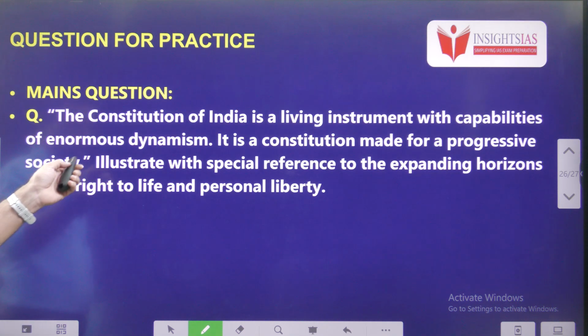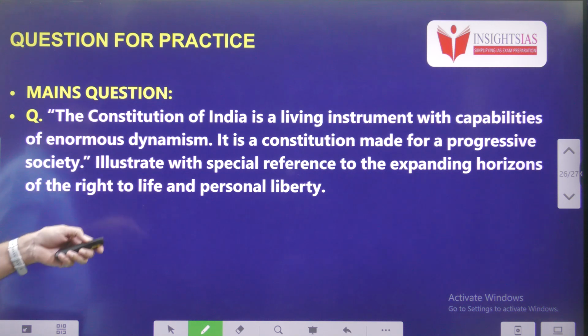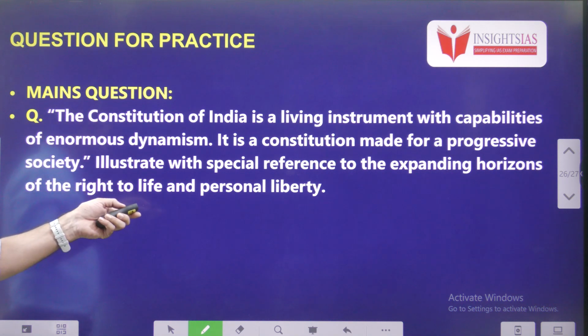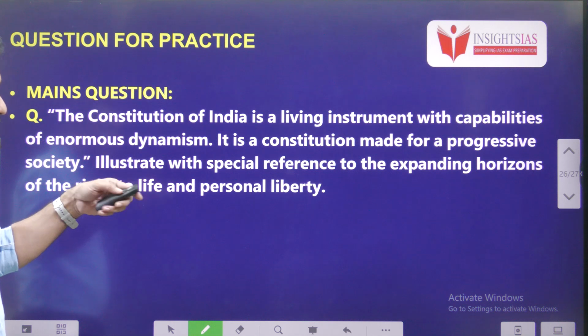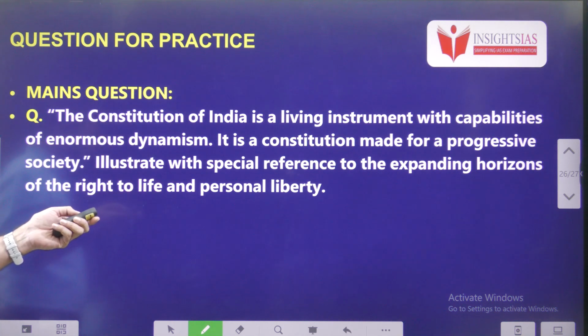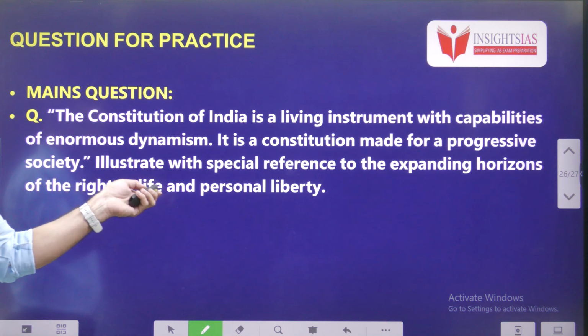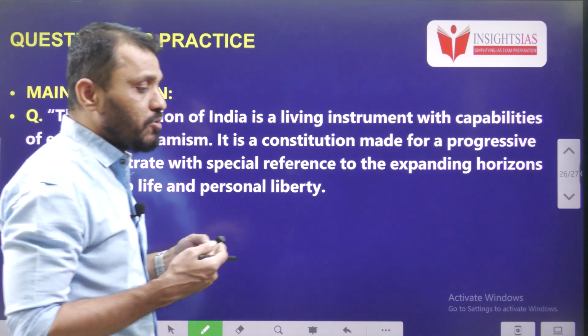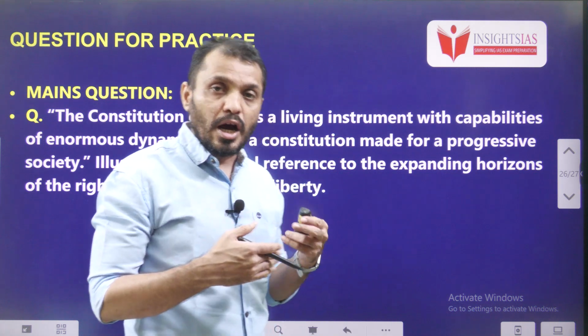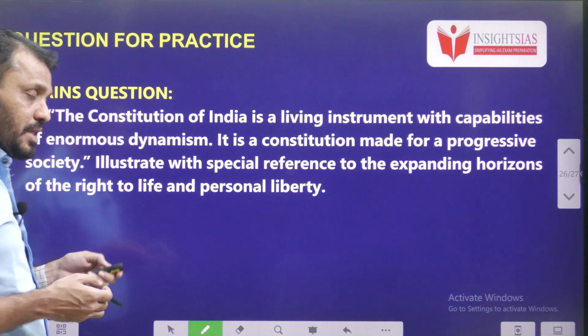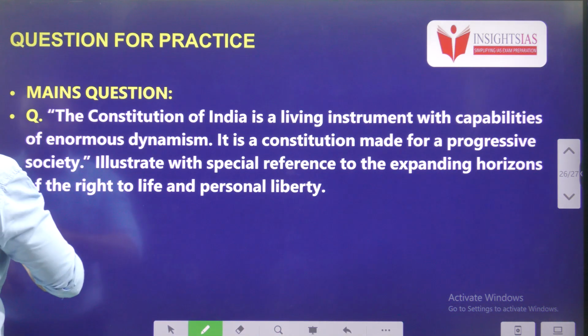Mains question. Our Constitution's scope is increasing, and it is increasing as society becomes more progressive. So illustrate with special reference to the expanding horizons of the right to life and personal liberty. That means how the right to life and personal liberty, and how their scope is expanding in recent days. This is the main question.